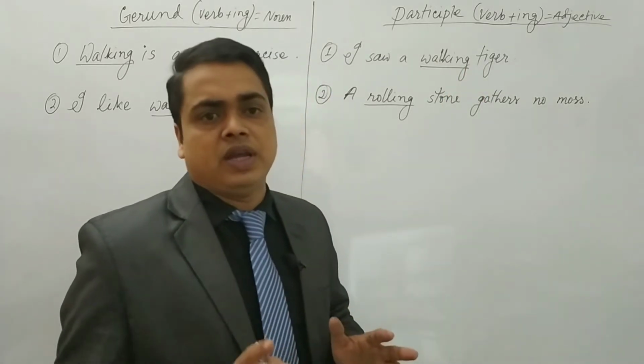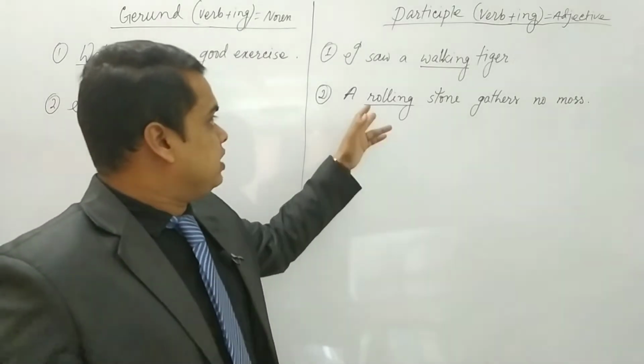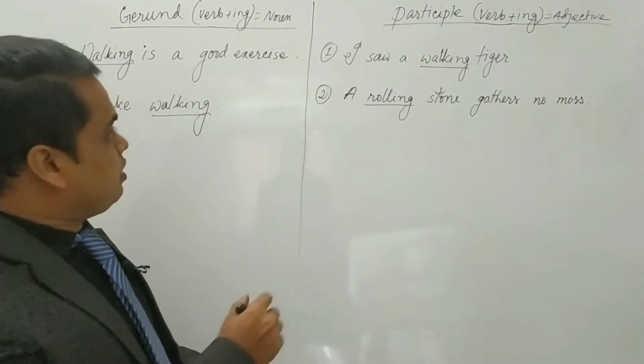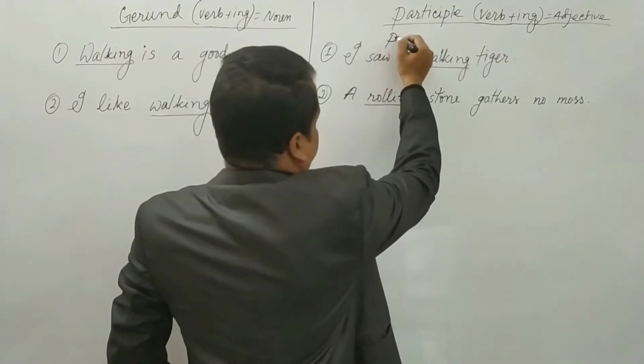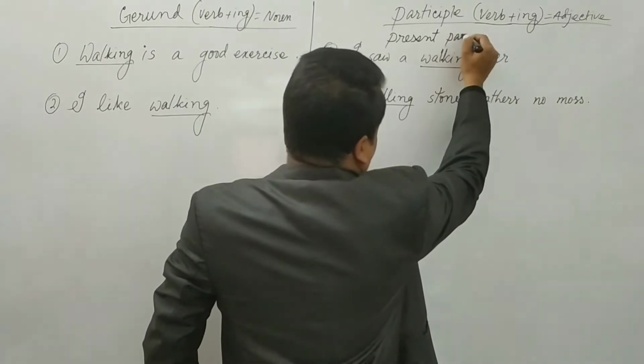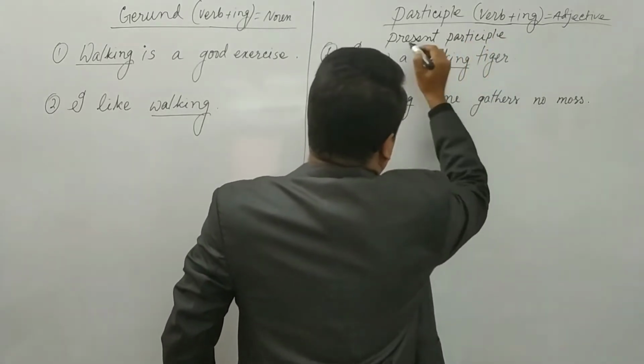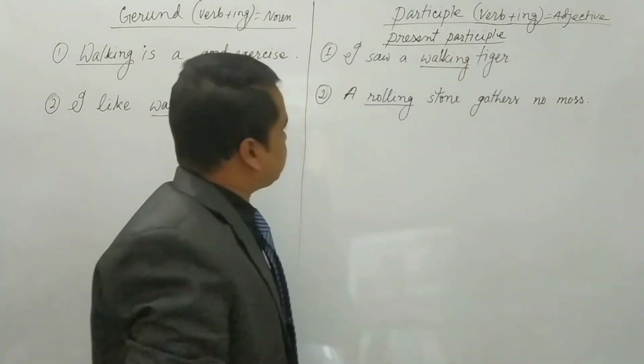Participle is of three types. How many types? Three types: present participle, past participle and perfect participle. These are the examples of present participle.